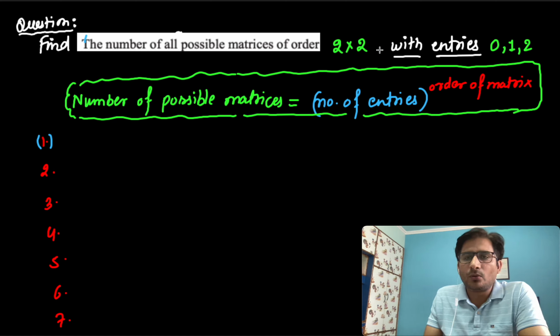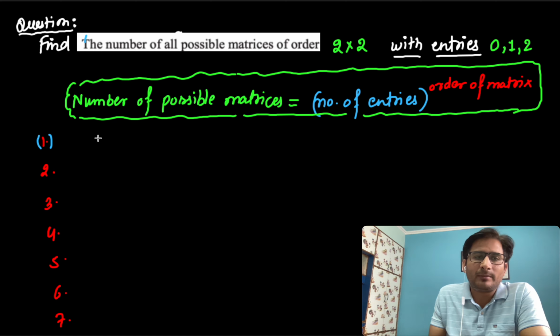If it is 2 into 2 with entries 0, 1, 2, what will be the possible matrices? It's 3 power 2 into 2, which is equal to 3 power 4.